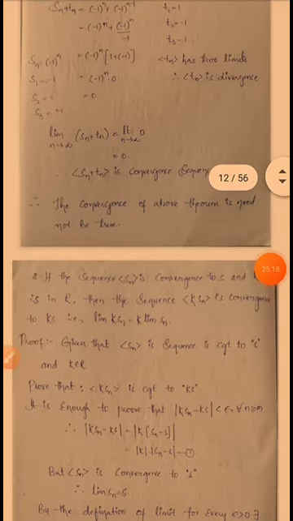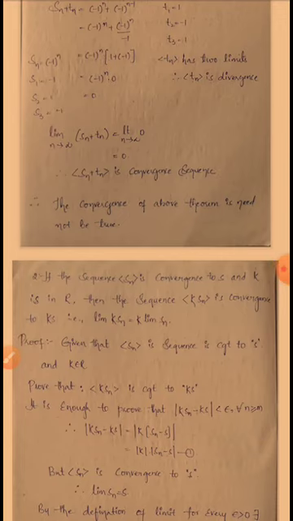So the second theorem is: if the sequence Sn converges to S, and K is any real number, then the sequence K into Sn converges to Ks. That is, limit of K into Sn is equal to K into limit Sn. So here, first of all, the sequence Sn is convergent to S, and K is any real number, and then we have to show that the sequence K into Sn converges to Ks. We have to prove that one.